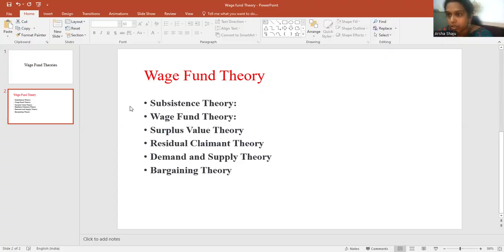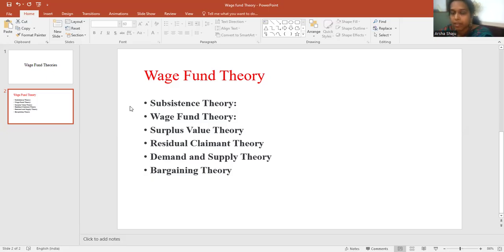According to this theory, first we need to meet the expenses on the other 3 factors, and only at last are we going to give to the labor. We give the rent for the land, then the interest to the capital, and for the entrepreneurship we give the profit. After that, with what is left, we are going to give the wages to the laborers.